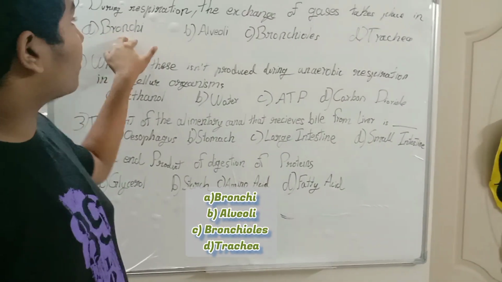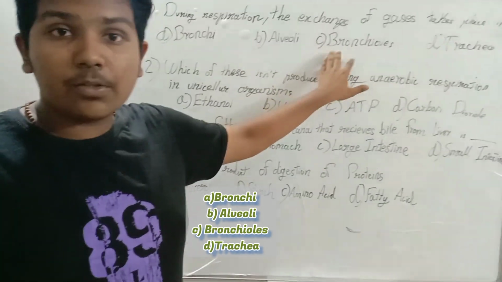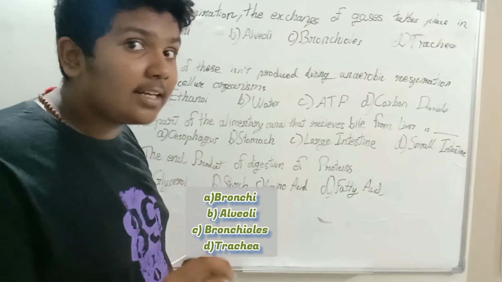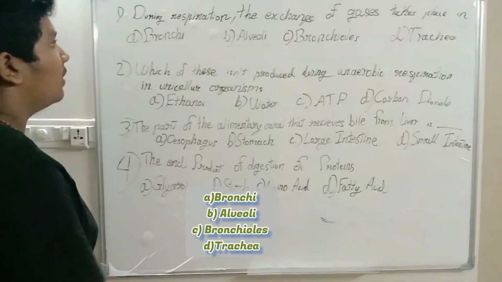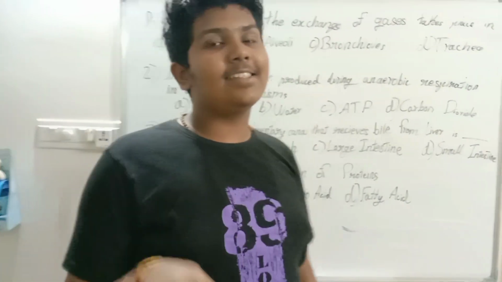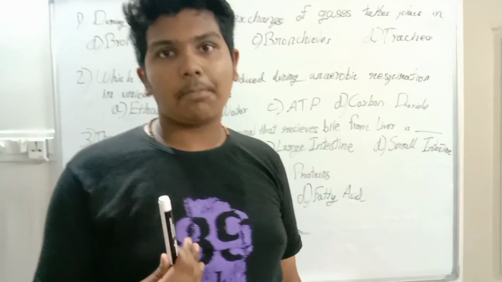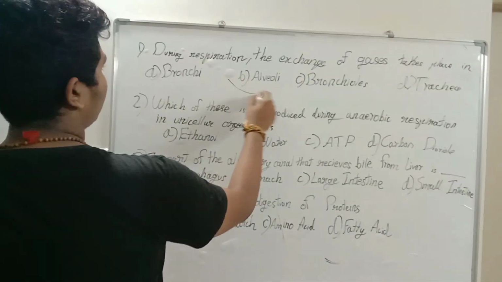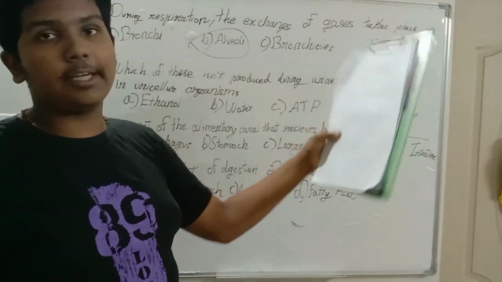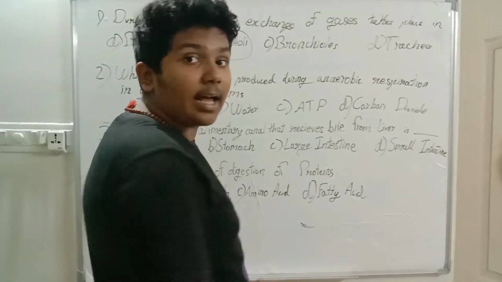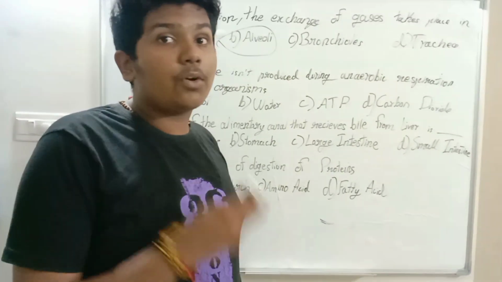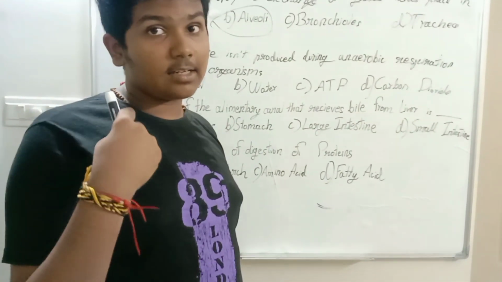So after bronchi comes the bronchioles, which extend into more branches, yet they're still not thin enough for the exchange of gases. And what comes after bronchioles? Alveoli. Now that is thin enough for the exchange of gases to happen. So the answer is alveoli. This is the part where the exchange of gases takes place. And trachea is an organ that only helps in the passage of air, not for exchange of gases. It takes in air and gives out air.